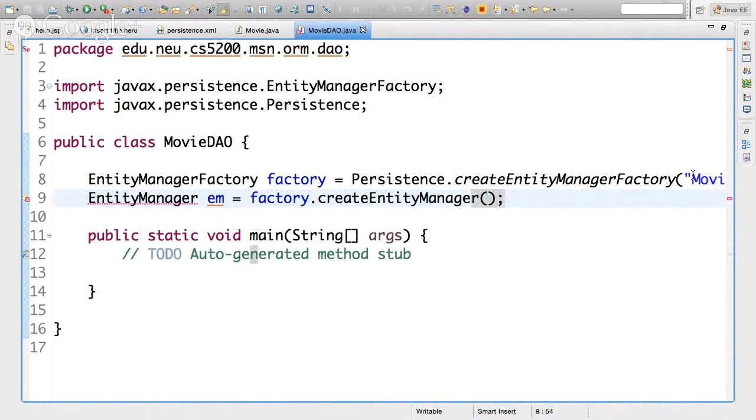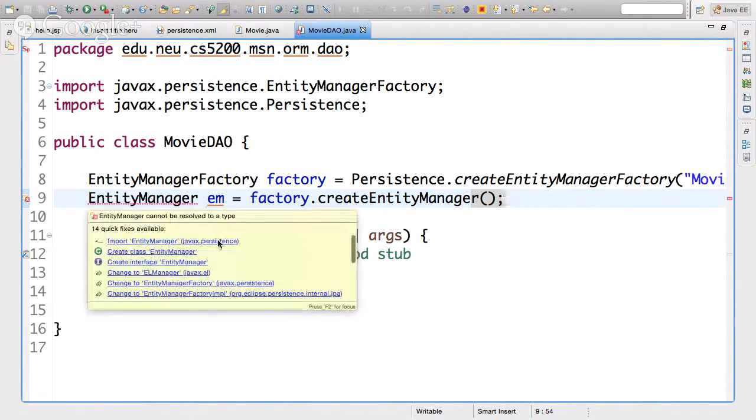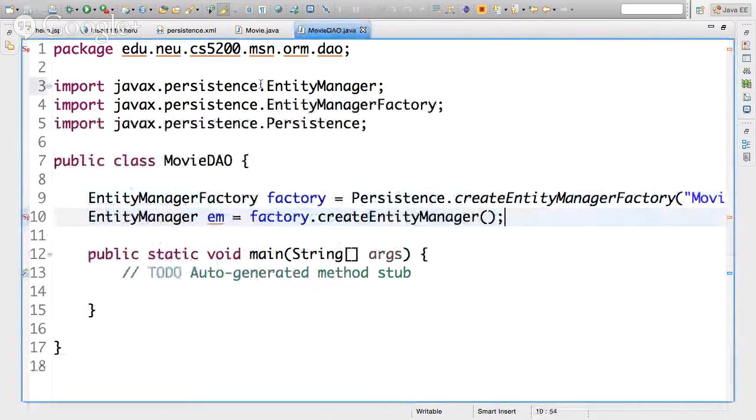Now we can start interacting with the database. Let's see, what do we first want to do? Oh, I need to import that. Import entity manager. Notice that everything is under the javax persistence package. That is the JPA library. That's the package where all the interfaces for the JPA implementation are under.